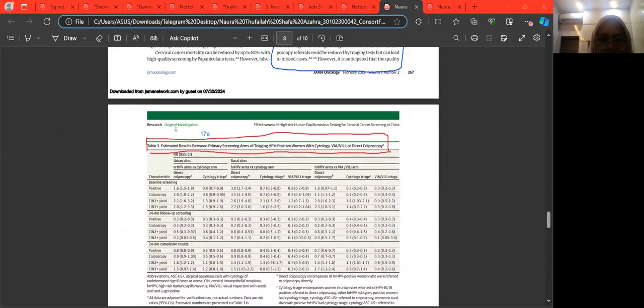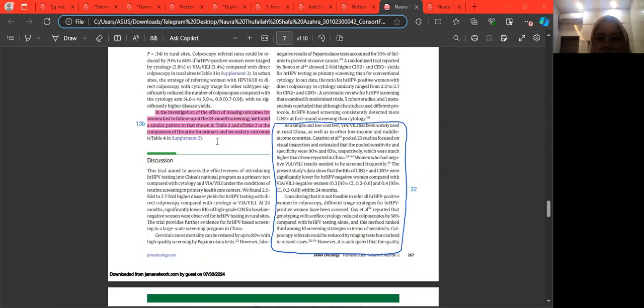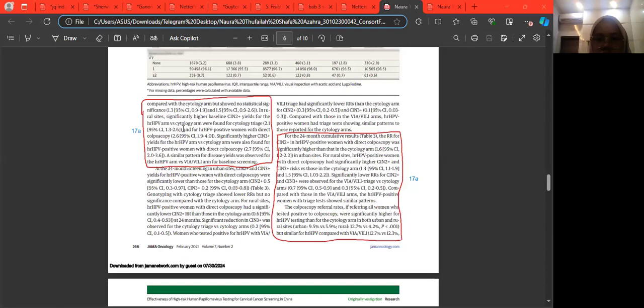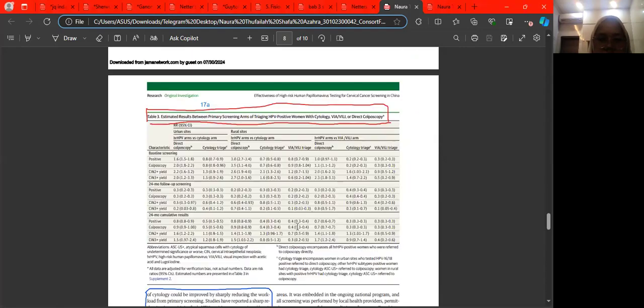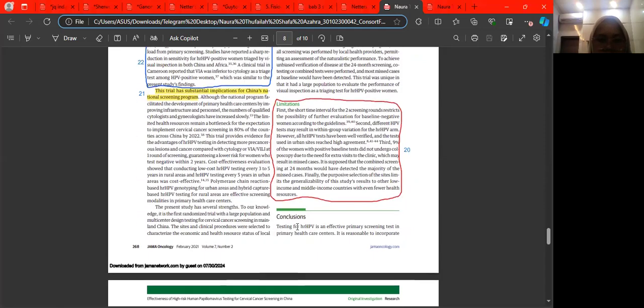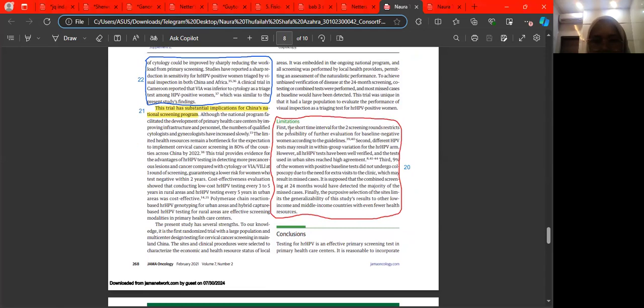Sorry, this is the cumulative of 17A. This limitation. Okay, I found the limitation.